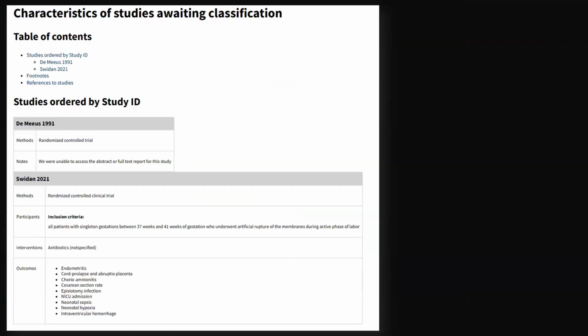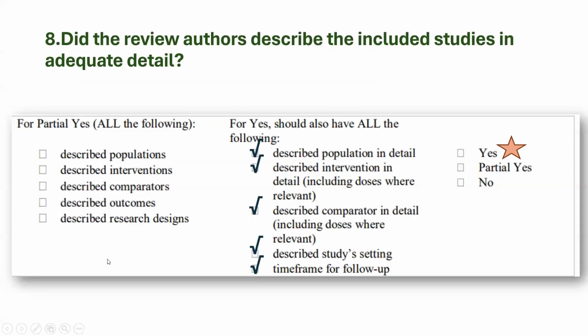These are the study characteristics of those studies which were awaiting classification. For one study, they could not access the abstract or full text report. For the second study, they mentioned that antibiotics were given but did not specify which.